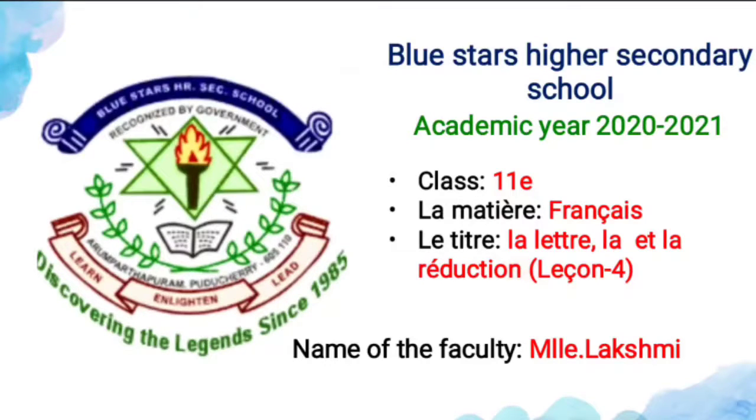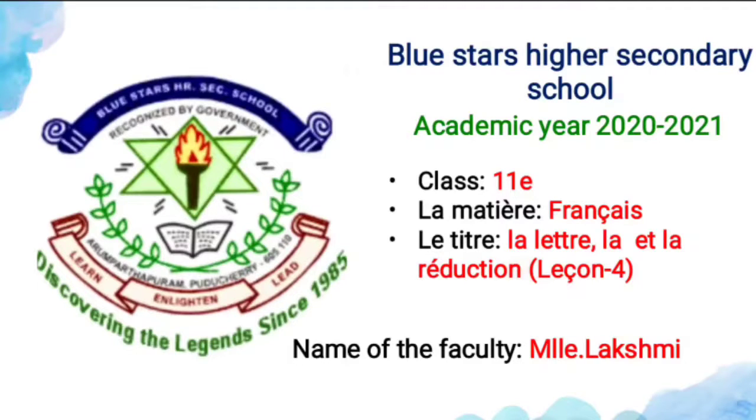And the second one is le pronom en. It is one of the pronouns, and it means it, of it, or with them, of them, like that. And it is used for three things only. One is the indefinite article. What are the indefinite articles? Un, une, des. And the second one is the partitive article: du, de la, de l', des. And the third thing is adverb of quantity, like beaucoup, that is very much. For these things only we can replace with this pronoun en. And where is it placed? It has to be placed in between the subject and the verb.